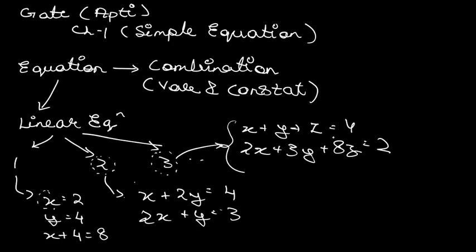If you want to find the value of x, the value of y, the value of z, then the necessary condition is that you will require three equations to find the values of the variables for a linear equation in three variables. Okay, is this clear? Now linear equation is just one sort.